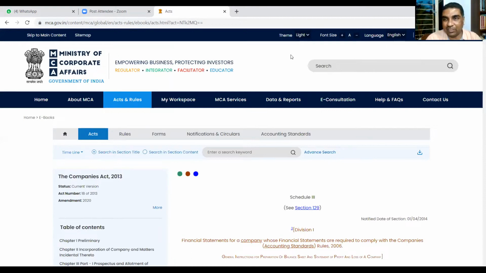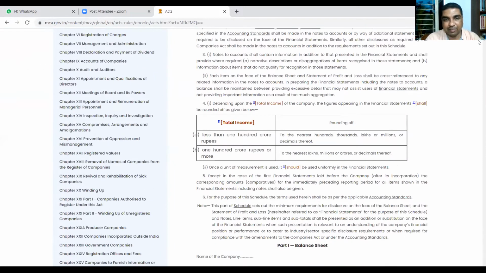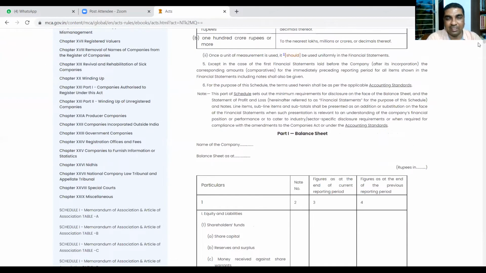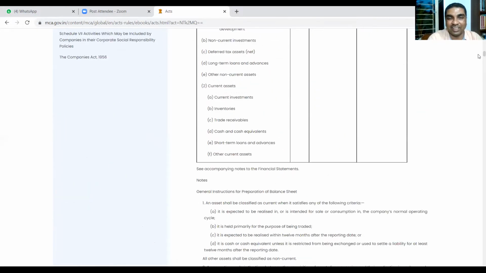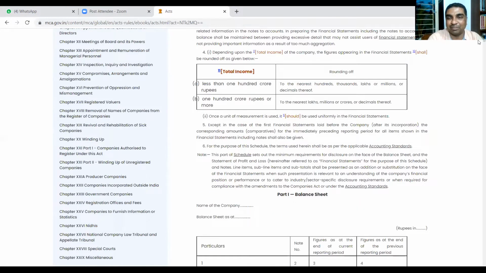Here you can find Schedule 3. Just a minute, let me share first of all. You see, this is the format in which the balance sheet has to be prepared. You must have seen every company prepares the balance sheet exactly in the same manner. Those who have already seen a company's balance sheet must know that every company prepares it exactly the same. Everything will be same.